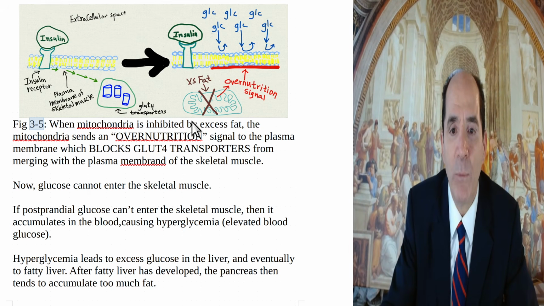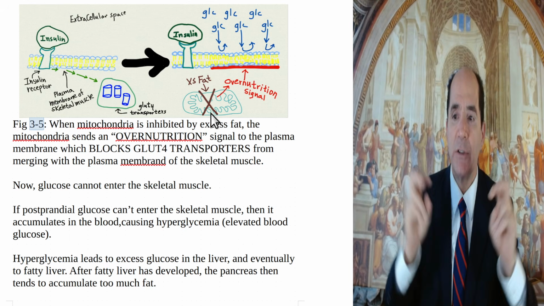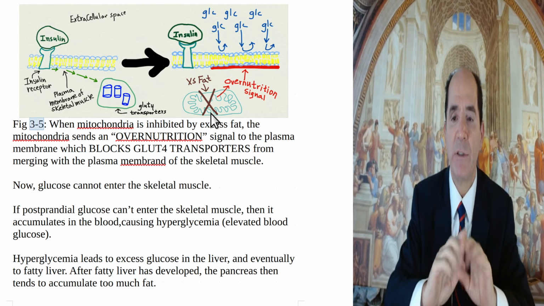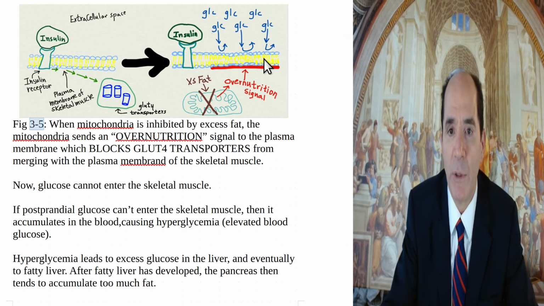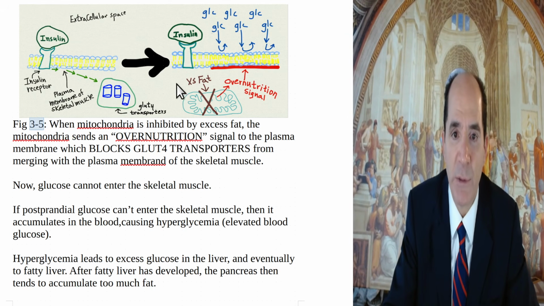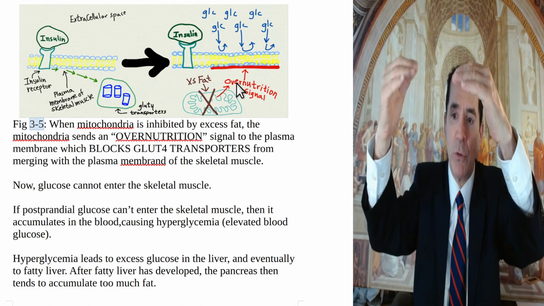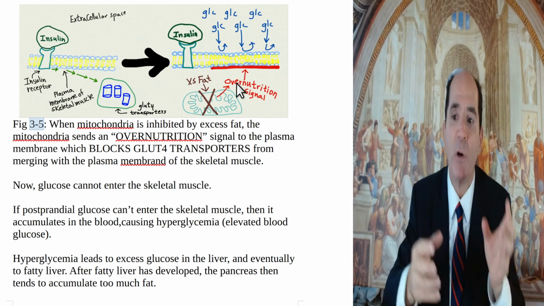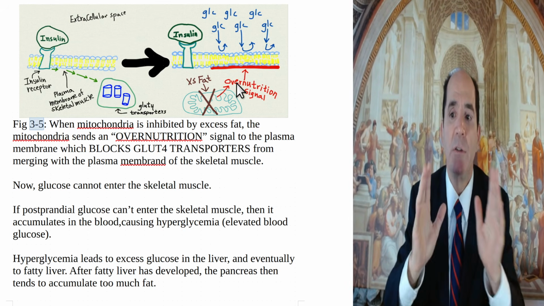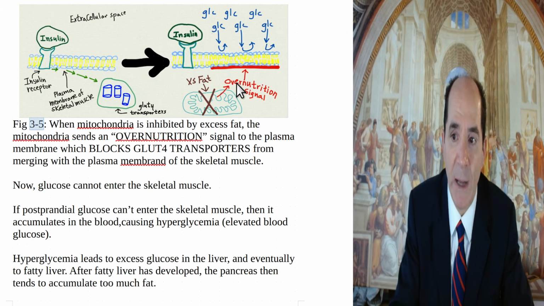All right, and then once that happens, the mitochondria senses what is called overnutrition, and sends a message to the cytoplasm: don't let the glucose transporters, glucose type 4 transporters, go to the plasma membrane. Because these transporters do not merge with the plasma membrane, the glucose can't get into the cell, so blood glucose remains persistently high after eating. Eating is called prandial. This is postprandial hyperglycemia. This is the most important thing you can know about diabetes.